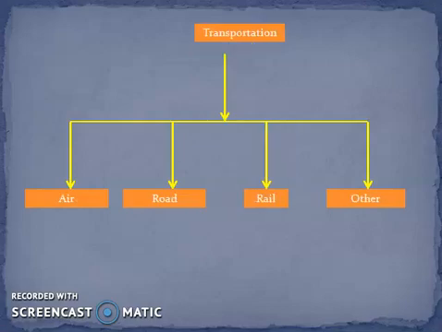Next is transportation. The site should be connected by rail, road or air. Raw materials are transported to the site and finished products are taken out from the site. In this case, the transportation facilities are going to play a very important role. The manpower also has to move in and out of the plant. The connectivity of the site is therefore important.